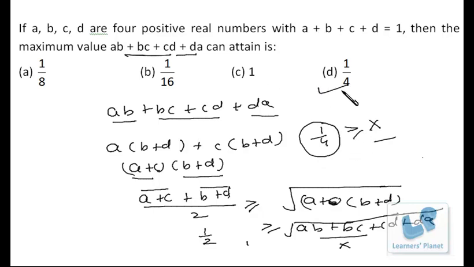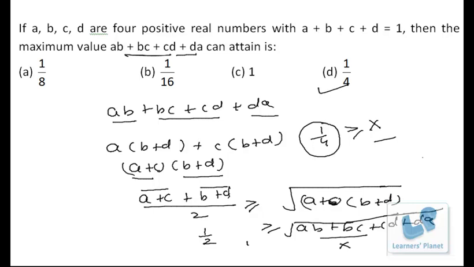A very simple concept but very important. And be very careful that this property, that the arithmetic mean of any numbers is greater than or equal to their geometric mean, is applicable only when the numbers are positive. It doesn't matter whether they are natural numbers, integers or real numbers, but they have to be positive.